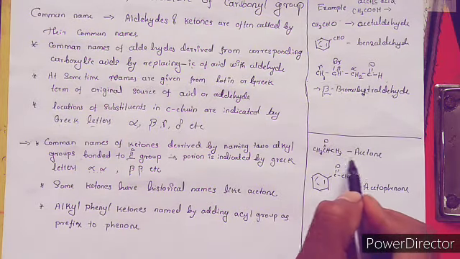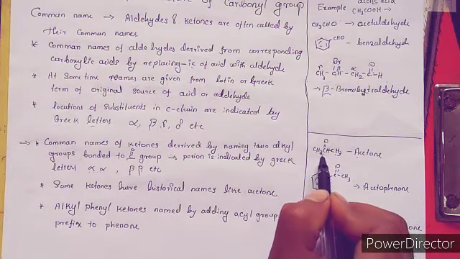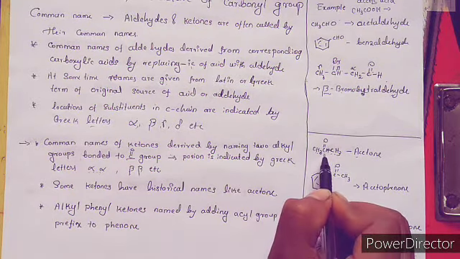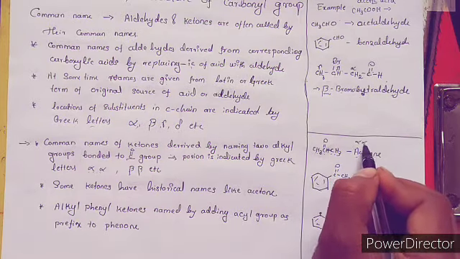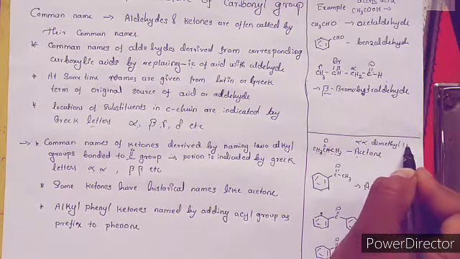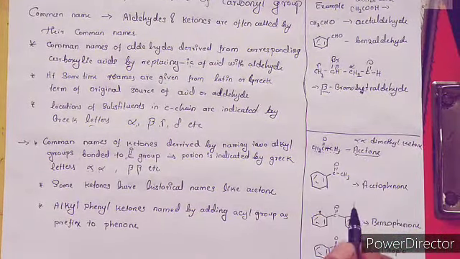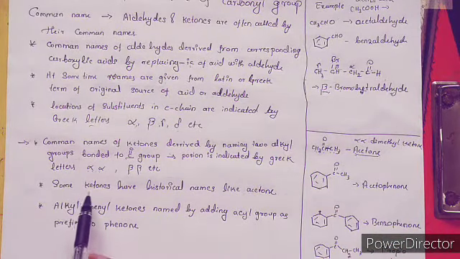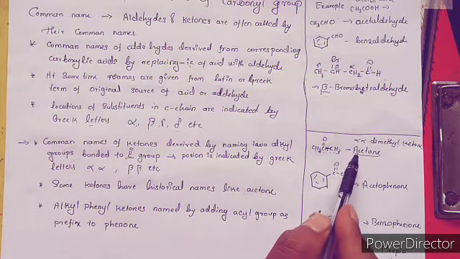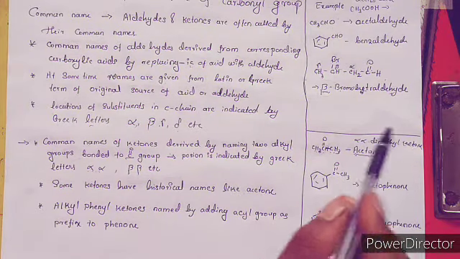For example, acetone has 2 R groups, that is methyl groups, so we can write the name as alpha alpha dimethyl ketone, which has the common name acetone. Some ketones have historical names like acetone, a historical name given for alpha alpha dimethyl ketone.